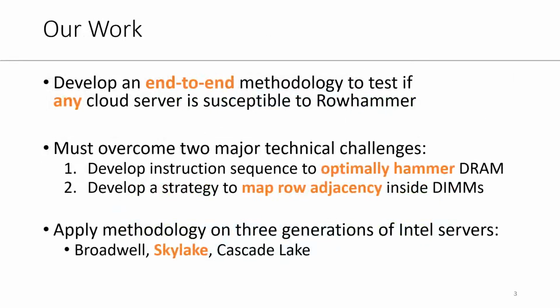Our work helps the cloud providers by developing an end-to-end methodology to test if any server is susceptible to Rowhammer. During the development of this methodology, we overcame two major technical challenges. First, we developed an instruction sequence to hammer DRAM at near optimal rate. The instruction sequences used in previous work all hammer DRAM at rates far from optimal. Second, we developed a strategy to map the row adjacency inside DIMMs.